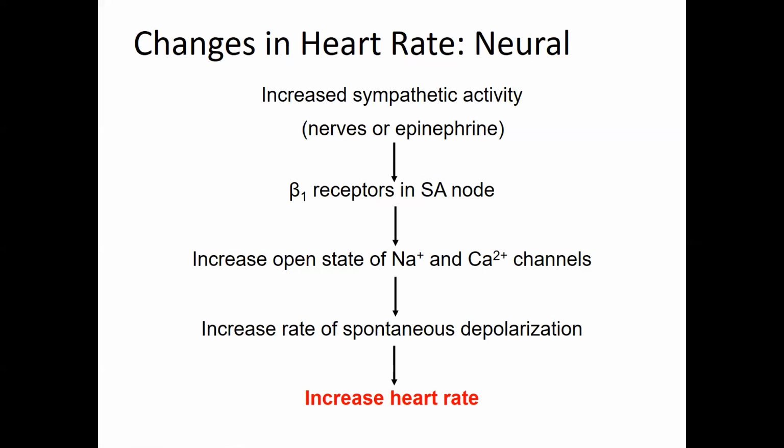We also talked about the opening of slow or T-type calcium channels, which cause that slow depolarization. So the influence of the beta receptors on these two channels is what can increase the depolarization of the cell and therefore increase the heart rate. They make it easier for an action potential to be fired, stimulate the cell, and increase the rate at which it spontaneously depolarizes, and that increases the heart rate.